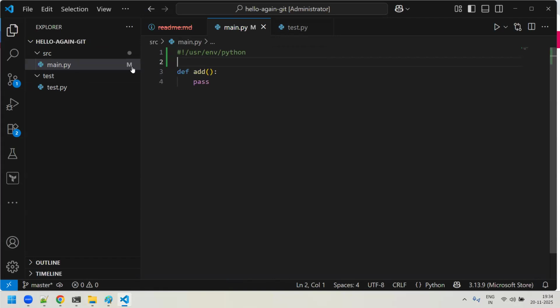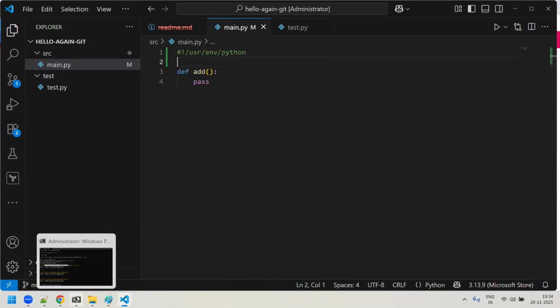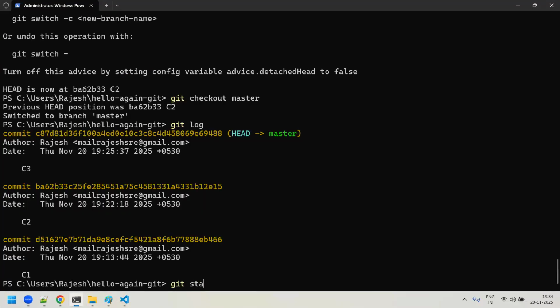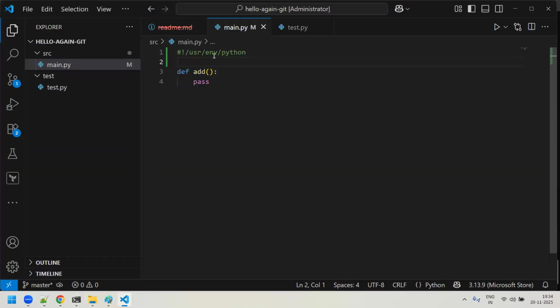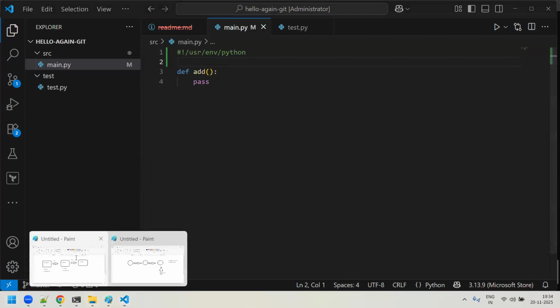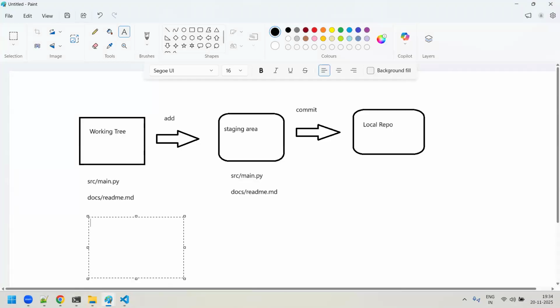So it means that you have modified this main.py again, right? If you go over here and try a git status, you will see that it is in a modified state, right? Now you say that Rajesh, I modified it, I made these changes, but I want to revert it back. I want to restore it back. Or assume the changes you did are still in the working tree, right?